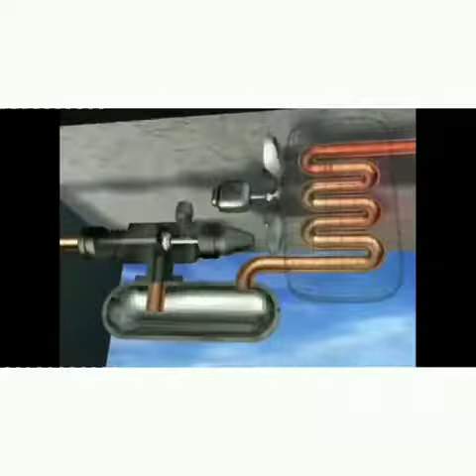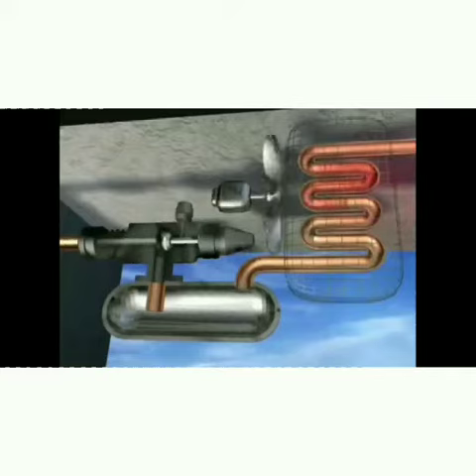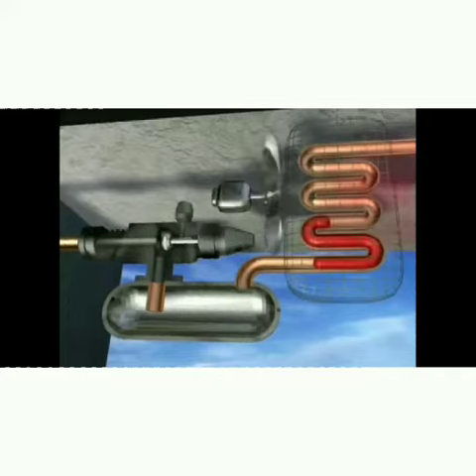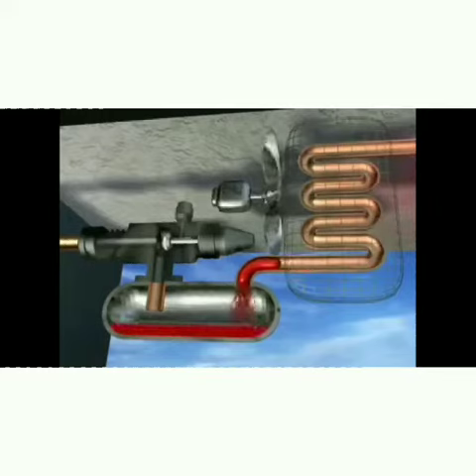This time, I will explain the main function of the split air conditioning component, the condenser. The condenser is a component of the cooling system that is installed after the compressor and is used in the air conditioning system.